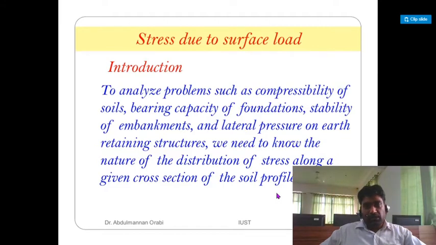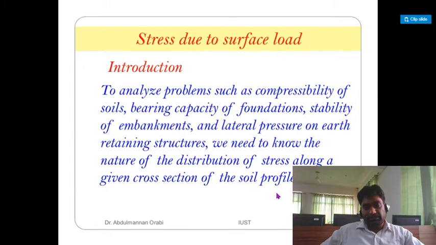Introduction. To analyze problems such as compressibility of the soil, you have gone through the compressibility chapter, that is consolidation of the soil. You have gone through the bearing capacity of foundation, stability of embankment also, which means the slope stability chapter. You have also gone through the lateral earth pressure chapter, lateral pressure on the earth retaining structure. So all 4 chapters have been covered by you, and I think you might have certain